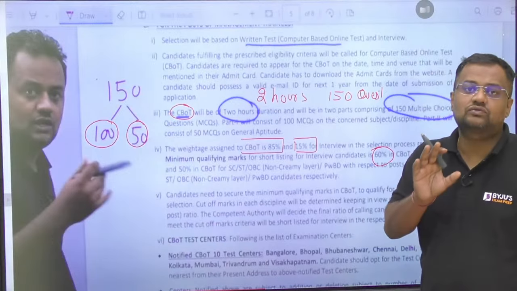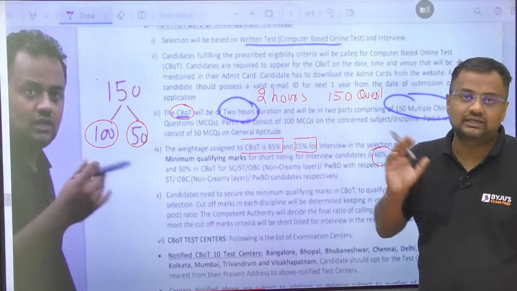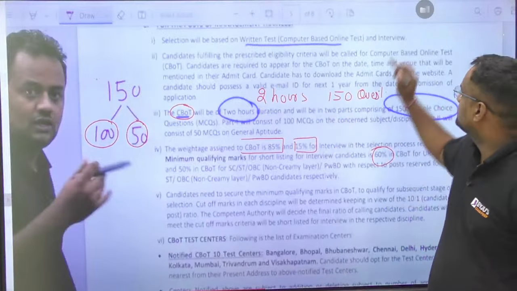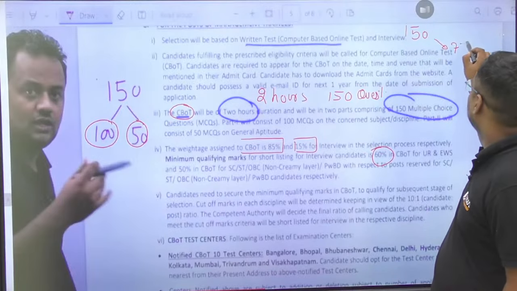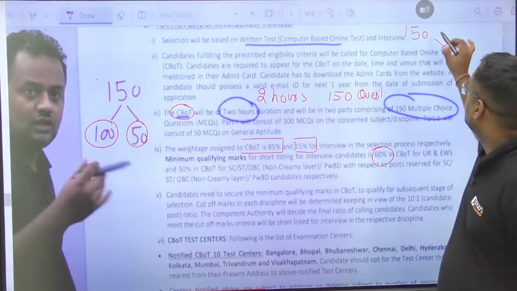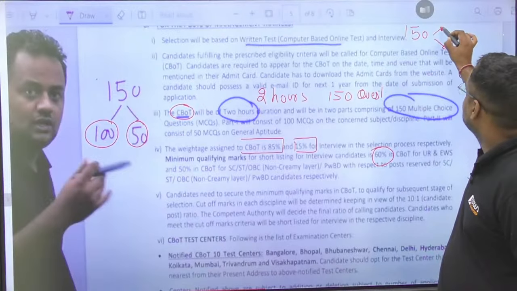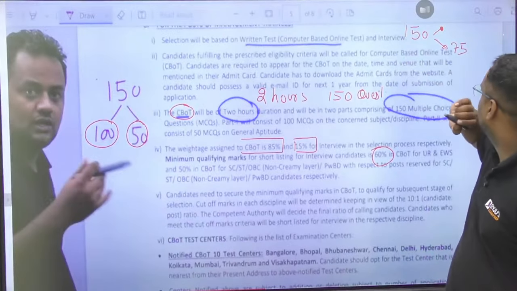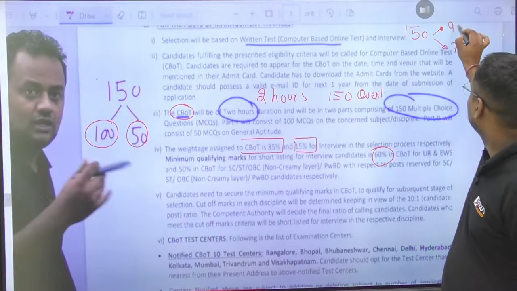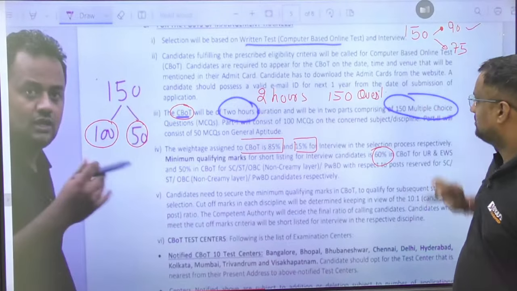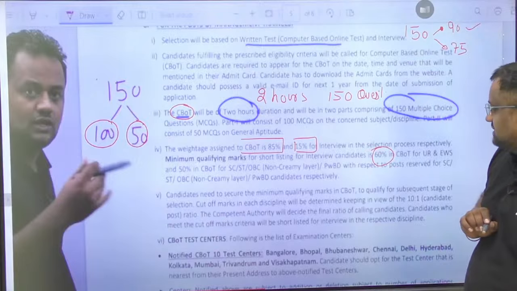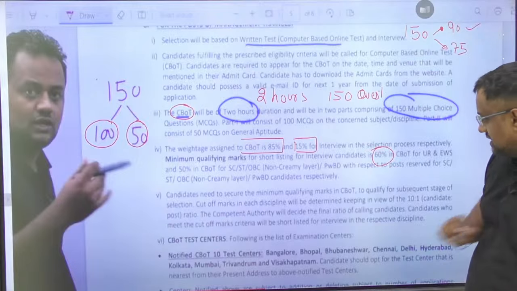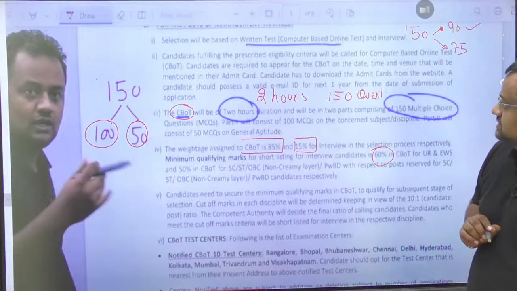For the 60% cutoff, 150 into 0.6 is 90, so more than 90 questions should be correct. It is a 2-hour paper in which you have to solve 150 questions, so every single second counts. These are the centers of this examination.